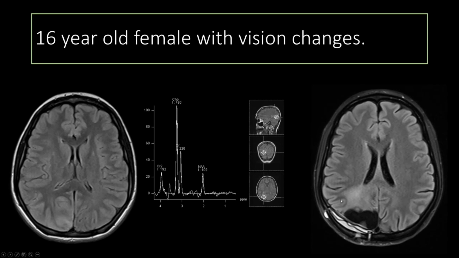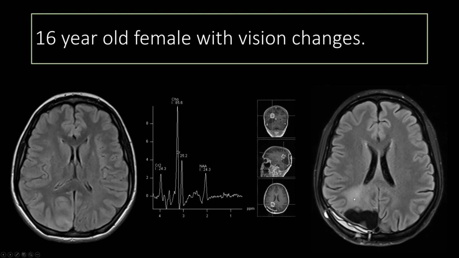This patient had radiation, resection, and then was developing this T2 prolongation that extends from the ventricular margin to the subcortical white matter. And so the question is, is this going to be a recurrence, or is this post-operative change? If we put a spectroscopy voxel on that area of FLAIR signal hyperintensity, you can see similar spectroscopy peaks compared to the preoperative examination. So there's an elevated choline to NAA ratio concerning for recurrent tumor that was pathologically proven.